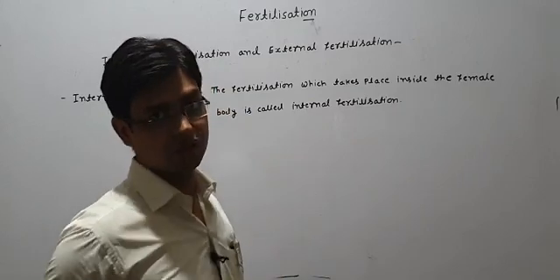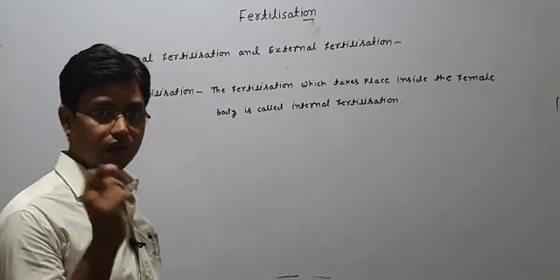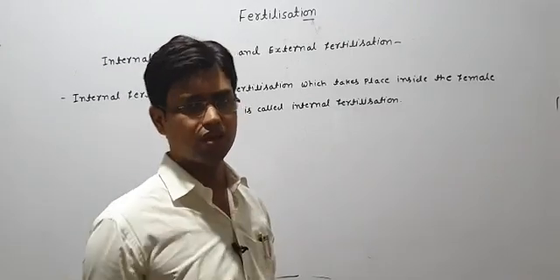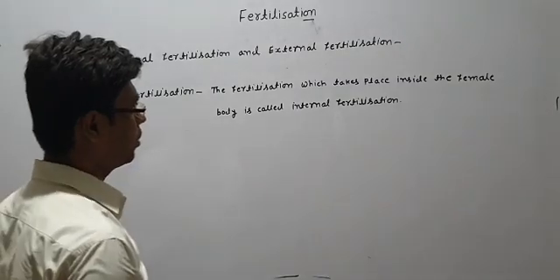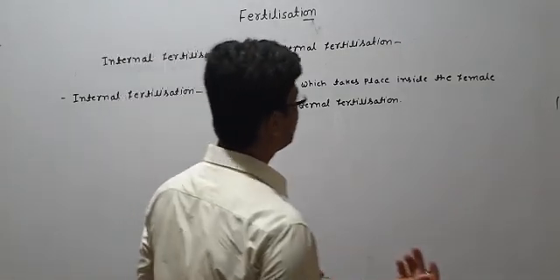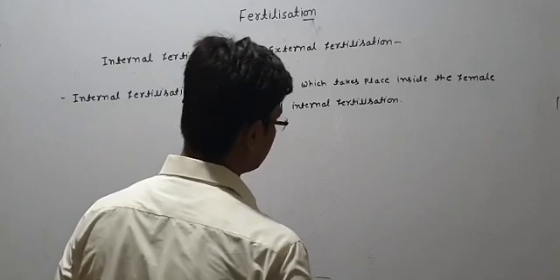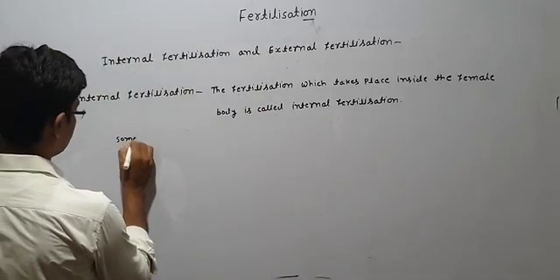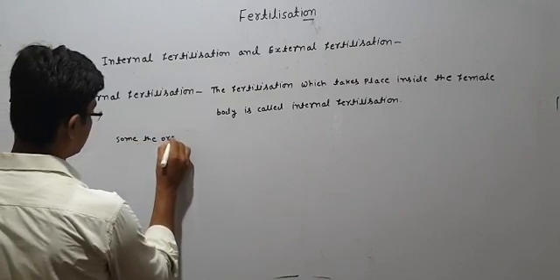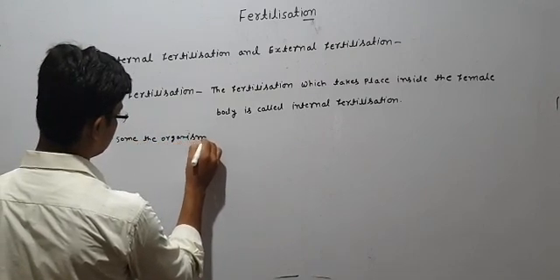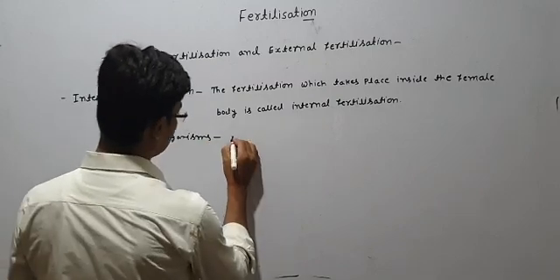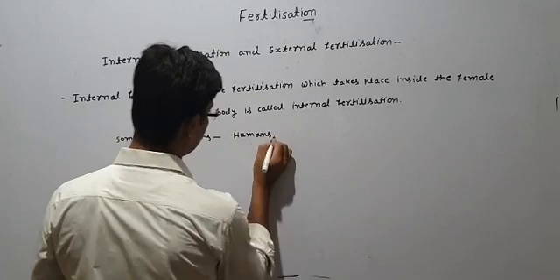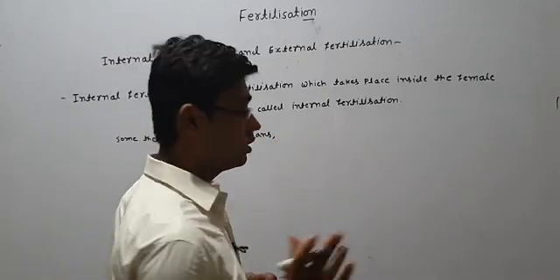Whatever fertilization process we have studied is exhibited inside the female body, which means the male only puts their sperm inside the female body and the process takes place likewise. So the fertilization which takes place inside the female body is called internal fertilization. You can see some of the organisms which go through this internal fertilization. Humans are also in that category.